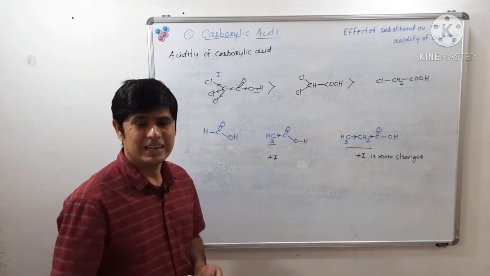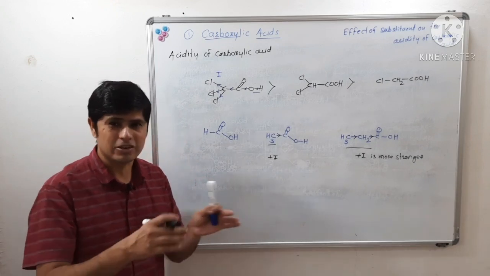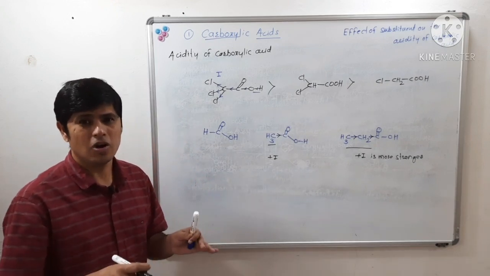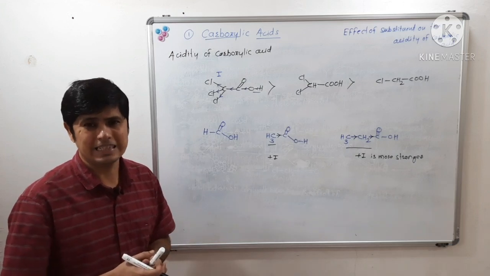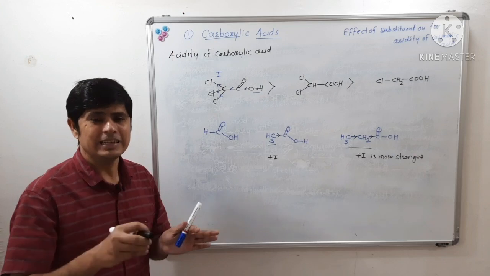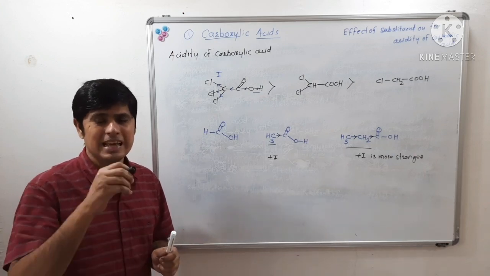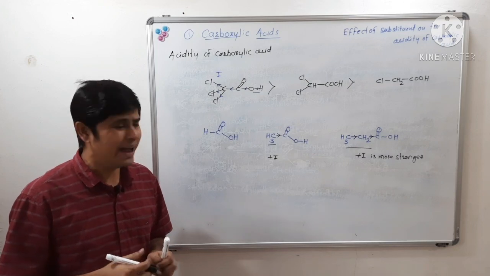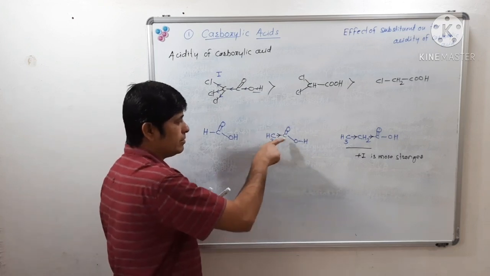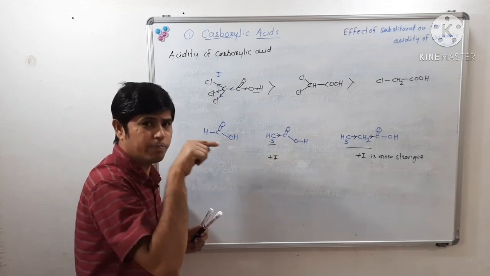So as electron donating group comes on the chain of carboxylic acid, there will be a decrease in acidity of carboxylic acid.